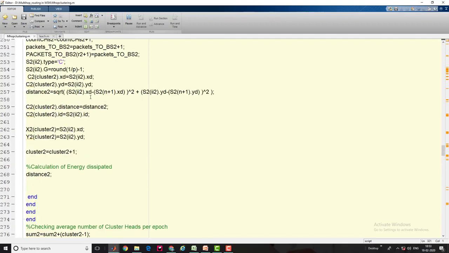So here I've done the comparison of the multi-hop routing protocol, the existing LEACH, and the single hop routing protocol.